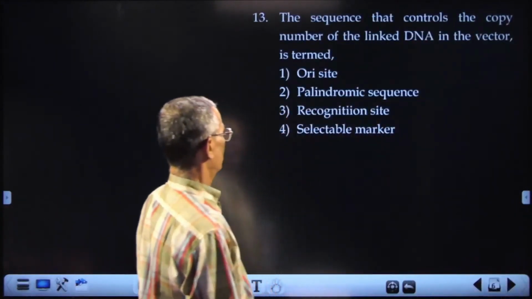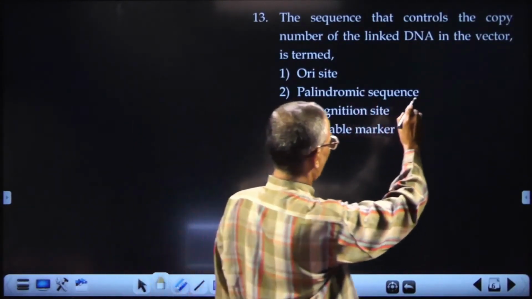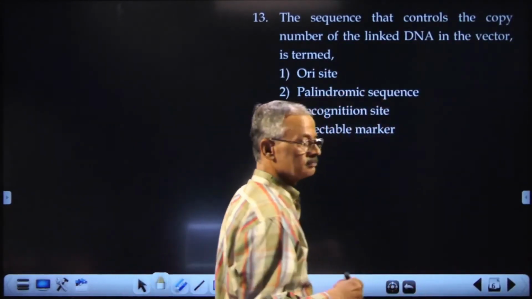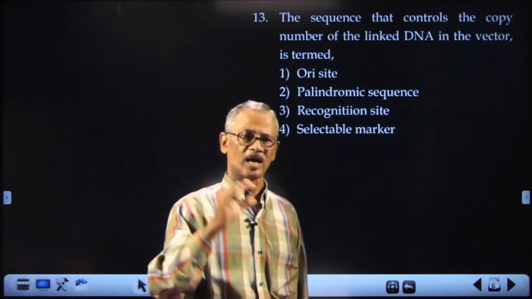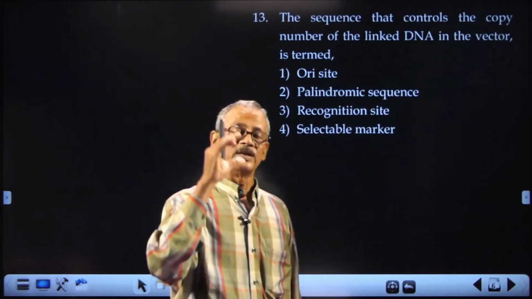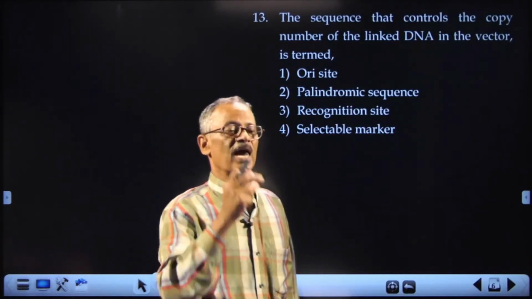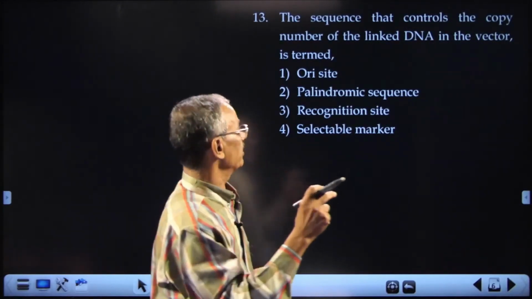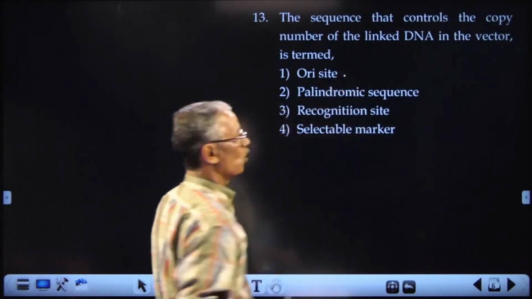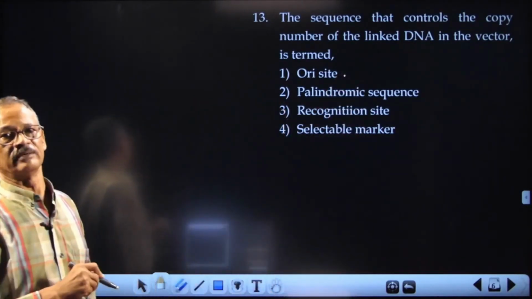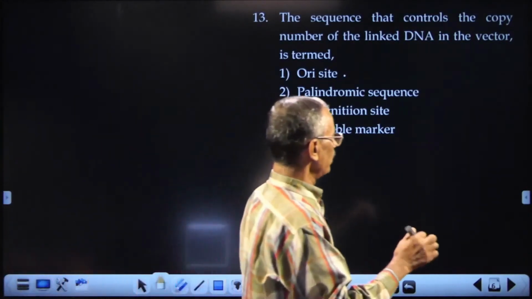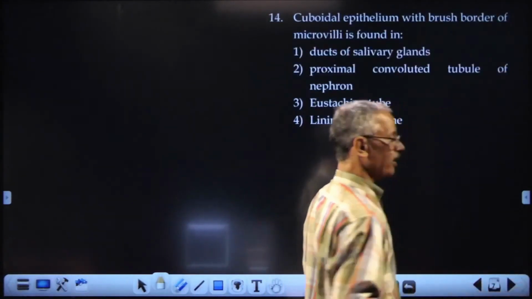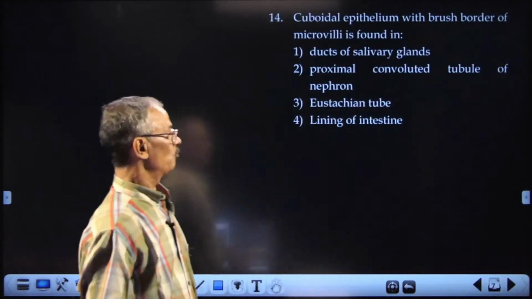The sequence that controls the copy number. In rDNA technology, we are using plasmids, and these are all used as vectors, and the vector will have an ORI site, origin of replication. That ORI controls the copy number. So we use high copy number plasmids as our vector.